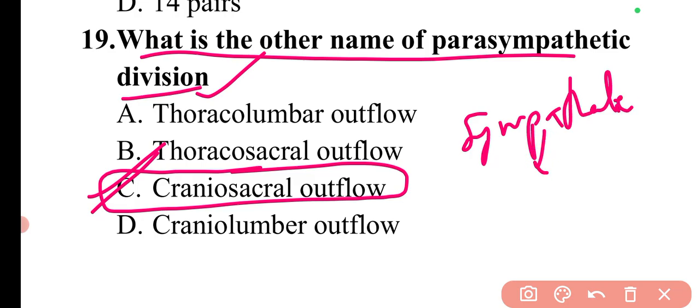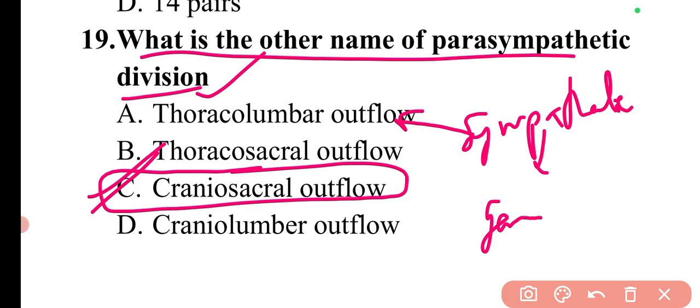So it is a thoracolumbar outflow. If I talk about the parasympathetic ganglion, the sacral outflow is also there.